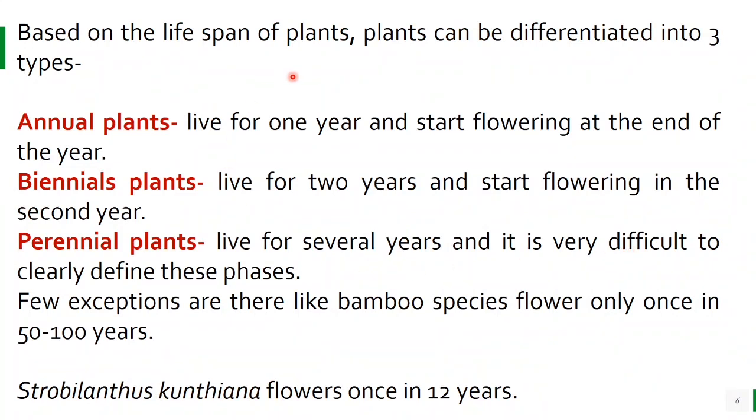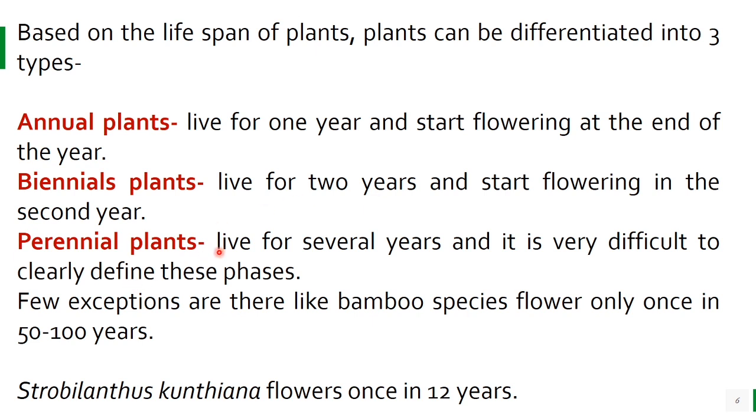Based on the lifespan of plants, plants can be differentiated into three types: annual plants, biennial plants or perennial plants. Annual plants live for 1 year and start flowering at the end of this year. Means annual plants वो हैं जो सिर्फ एक साल के लिए जिंदा रहेंगे, उसके बाद they produce flowers and they die. Then come biennial plants, which live for 2 years, means 2 seasons. Biennial plants grow in the first season and start flowering in the next season or second year. After that they die. Third one is perennial plants.